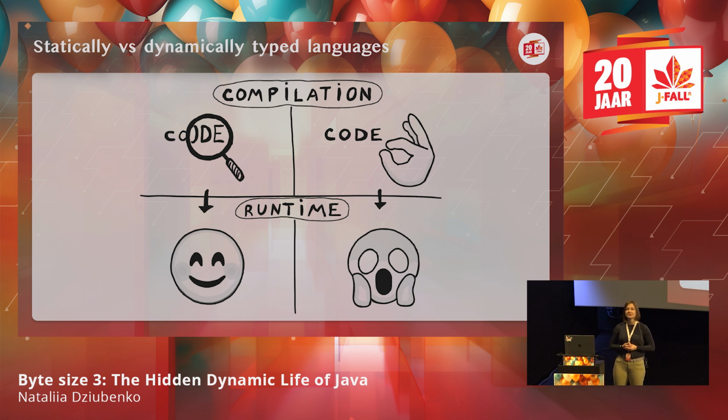And for dynamically typed languages, it might be that we don't even specify any types in the code at all. Then during runtime, we might get some surprises, because for dynamically typed languages, we check at runtime that the values we actually have correspond to the types that are expected in this situation. And we might think that, okay, with this idea, it's probably not possible to build a dynamically typed language on top of the JVM because, hey, everything is checked and the class file should have all the types there already.